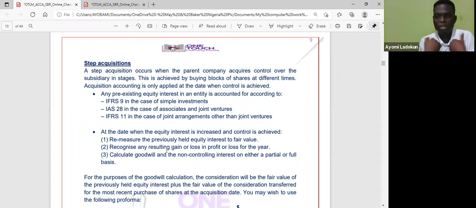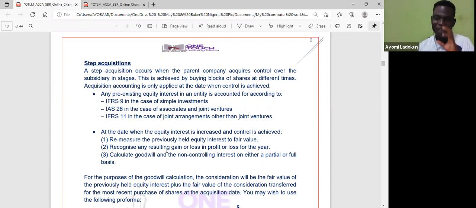So for example, let's say I have 35%. That's a previous equity interest that I'm holding in that company. I have to remeasure it to fair value. Once I have control, I will recognize any gain or loss in the profit or loss account. I'm going to show you all of that, how it works. But you need to learn that.